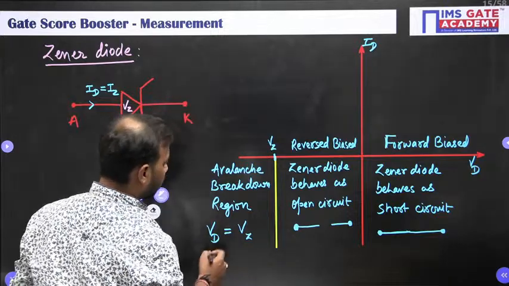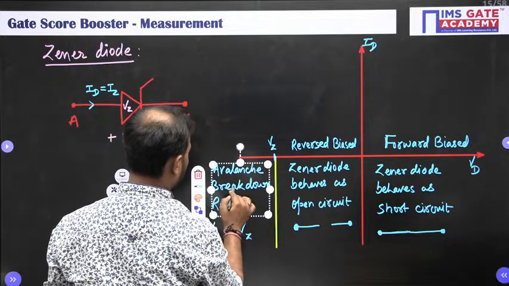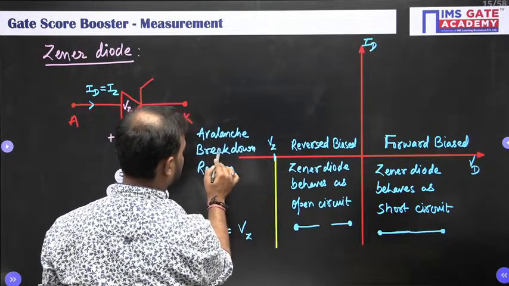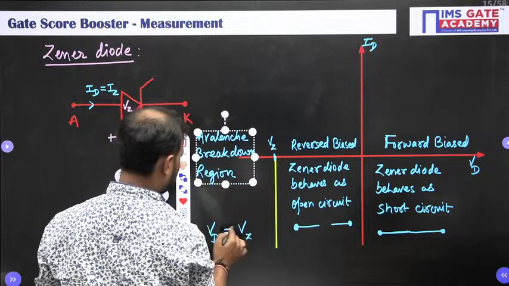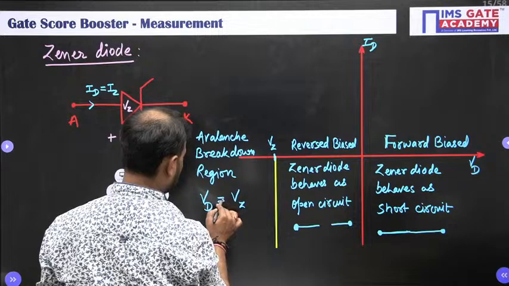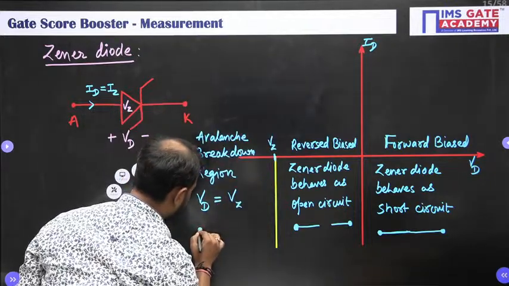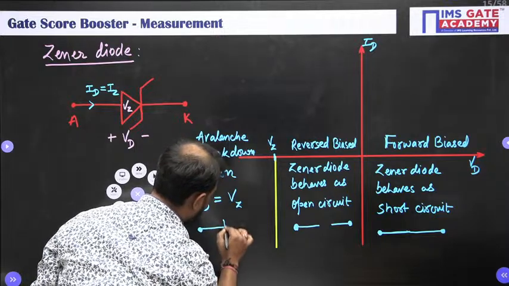So, here just a second, let me shift this upward. So, we can represent this like a voltage source.